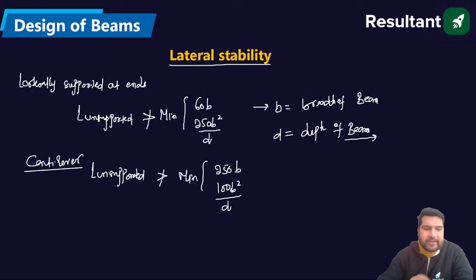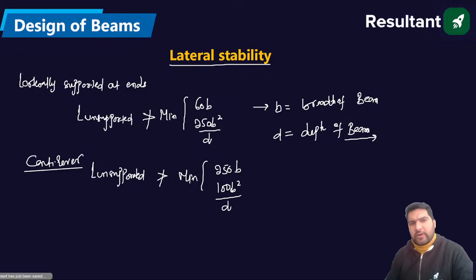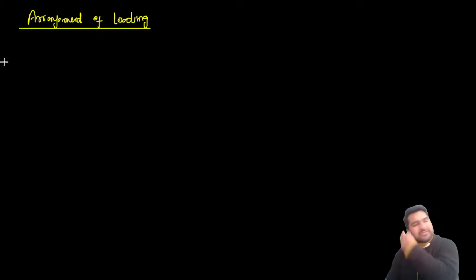Now we are taking the arrangements of different loading conditions, to get the maximum sagging moment, the maximum hogging moment, the maximum hogging support moment. So let us take the arrangement of the loading in case of beams, to get the maximum bending moment. I'll take the first case for maximum sagging span moment.